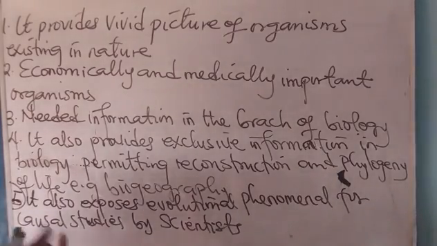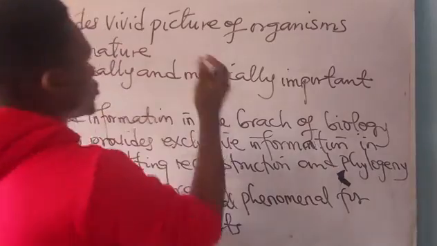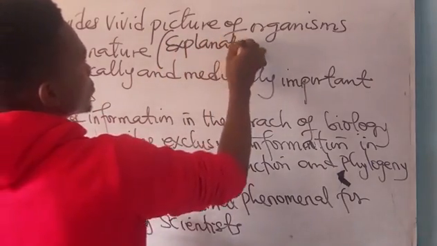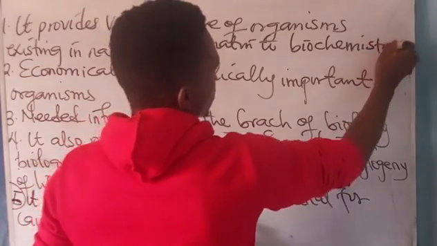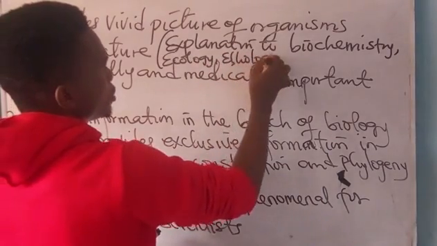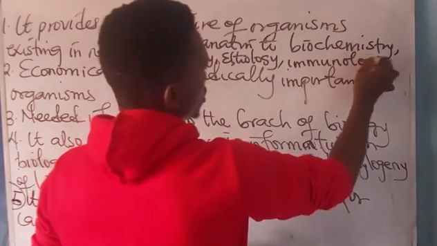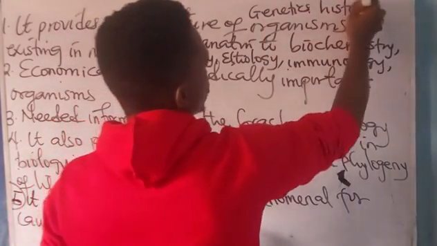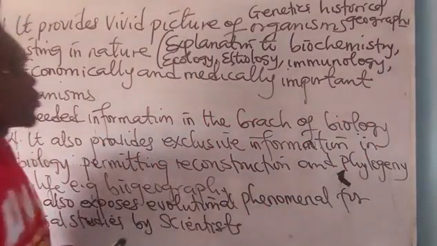Number six, it provides information in order to give a clear explanation to evolutionary biochemistry, ecology, ethology, immunology, genetics, and historical geography. So these are the importance or significance of what? Taxonomy.